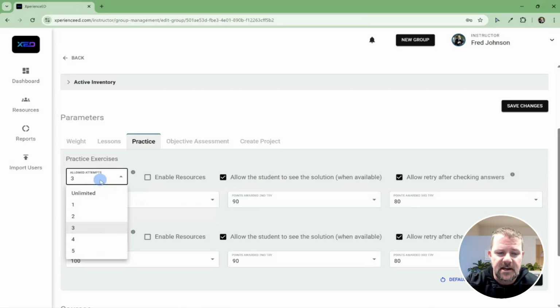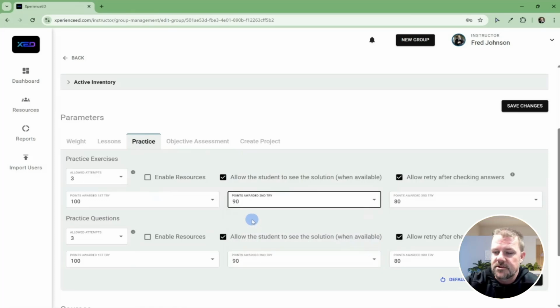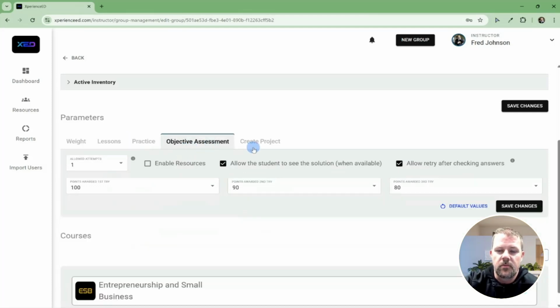For the practice exercises, these are the ones at the end of each lesson. I can adjust how many attempts, if the student can see the solution, and if they can retry, but I can also come in and adjust the percentage that they get for getting something correct on a second, third, or subsequent try. So for example, a student tries an activity or a practice exercise, doesn't get it correct, tries it again, and they get a perfect score on the second try. This would give them a 90% for that. I can do the same for practice questions, and I can go through and adjust the parameters all the way through.